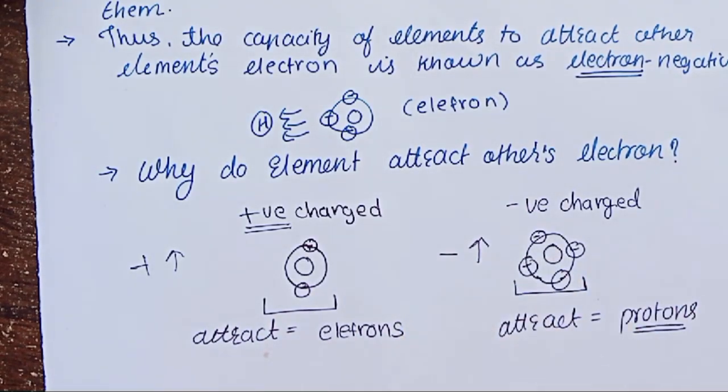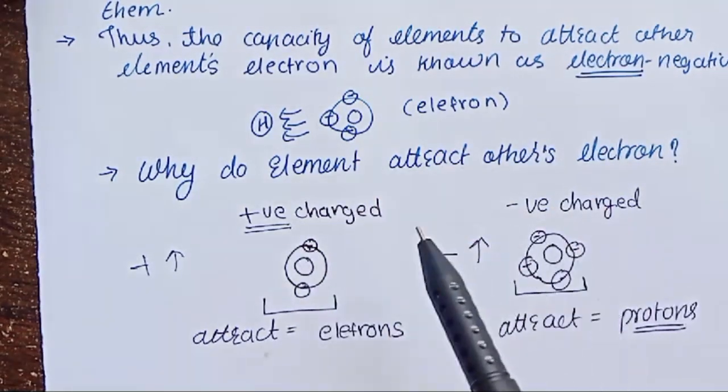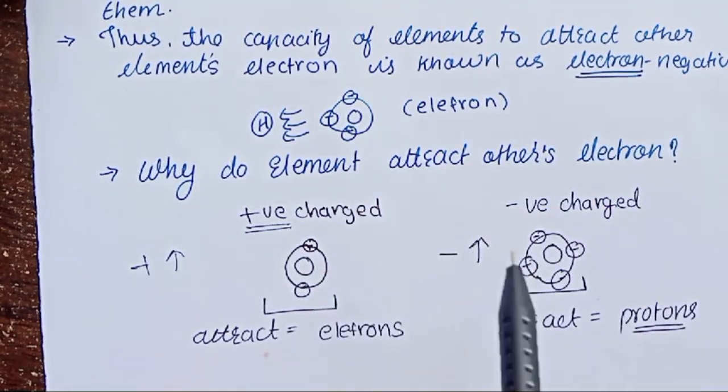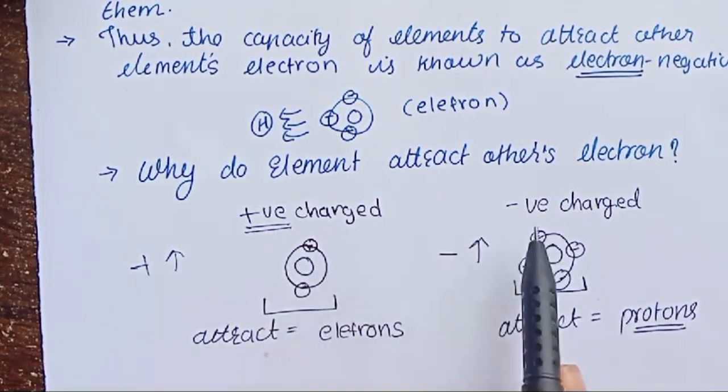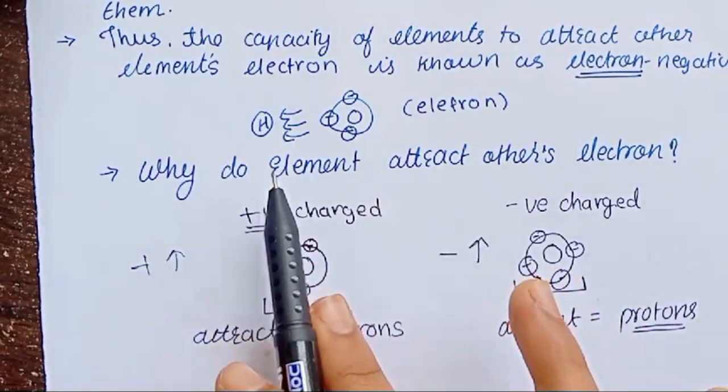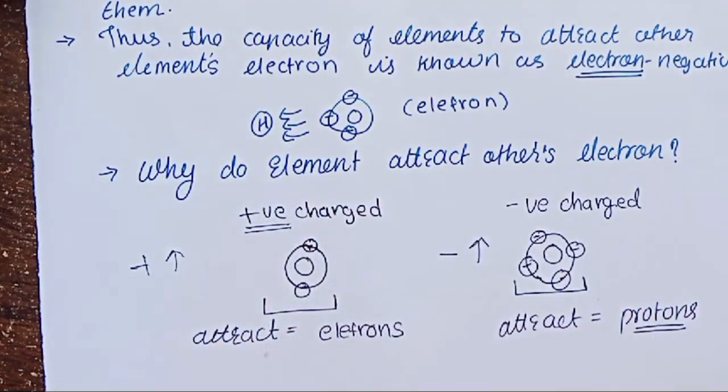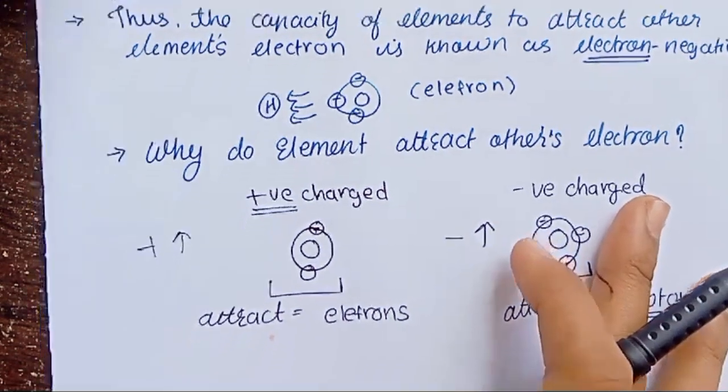In simple language, I want to make them stable. So of course I will cancel the charges, right? And by cancelling the charges I will get stable atoms. Then both would be stable. So this is why electronegativity is there. This is why an element attracts other electrons towards itself.